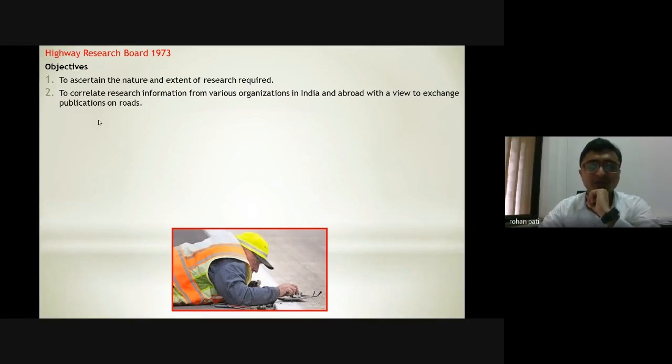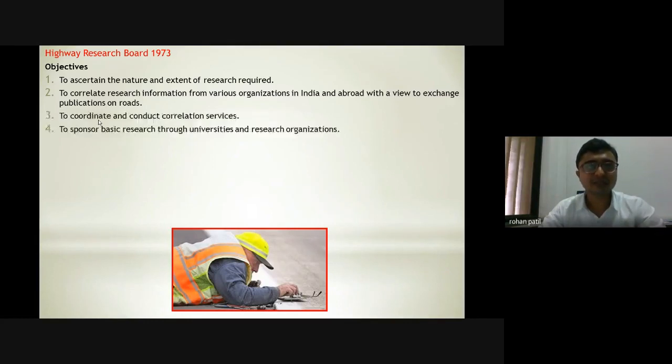A lot of developments are taking place across the globe, and a lot of developments are being made in research institutes, universities or colleges. They are supposed to be exchanged. The exchange of thoughts will again be at IRC. So this was the second contribution of the Highway Research Board.